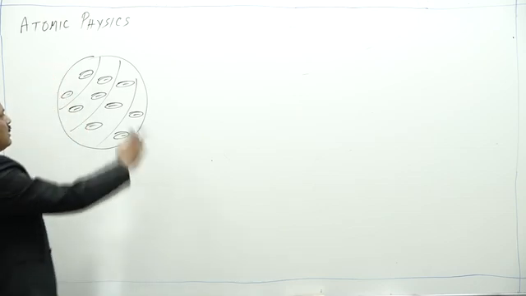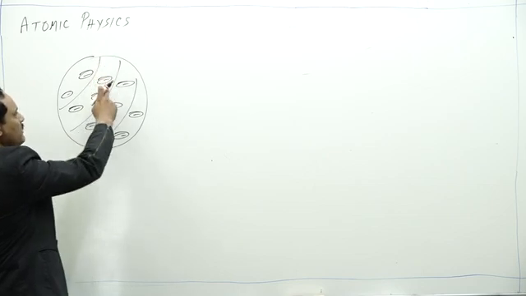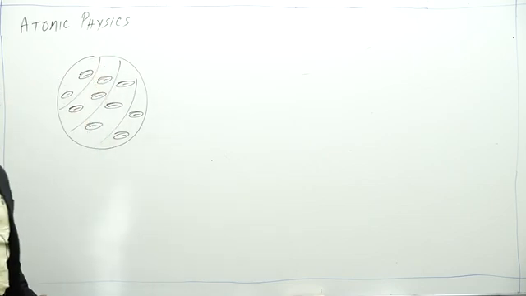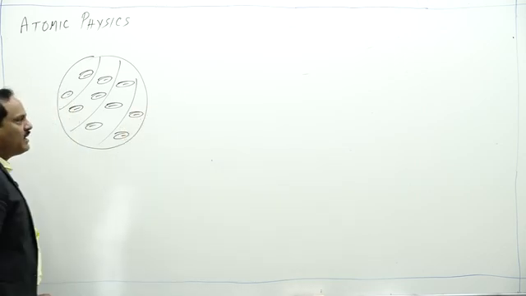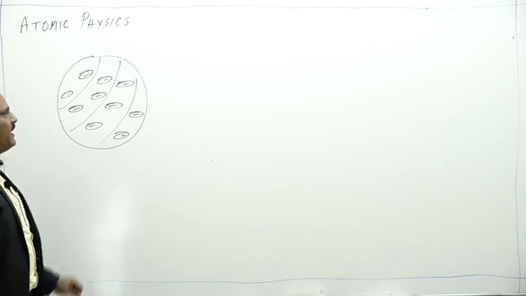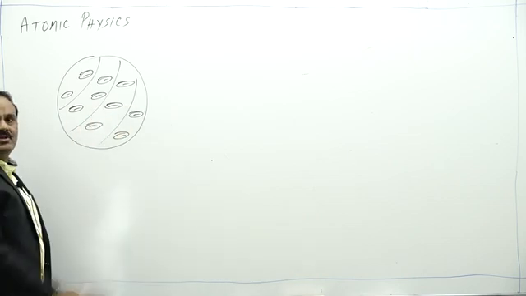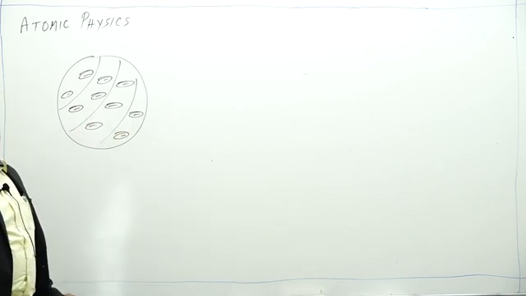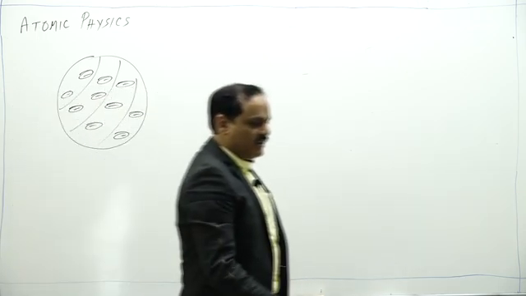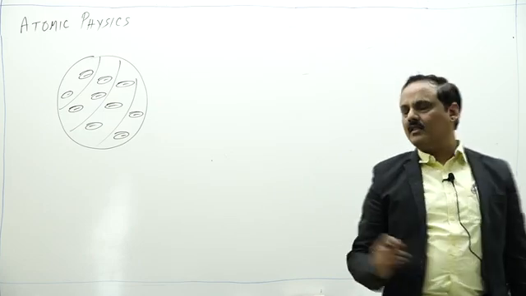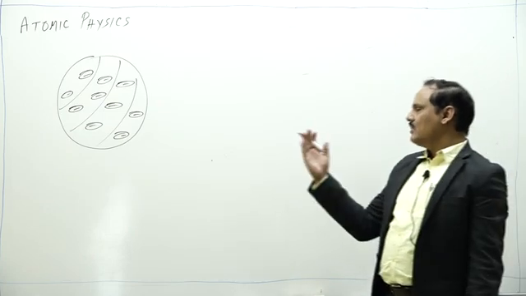The total positive charge of atom and total negative charge of electron are equal, which makes it electrically neutral. If electron is removed from the atom, then it becomes positive ion. If excess electron comes to the atom, it becomes negative ion. So Thomson could explain the presence of ions, the presence of electrons in atom.